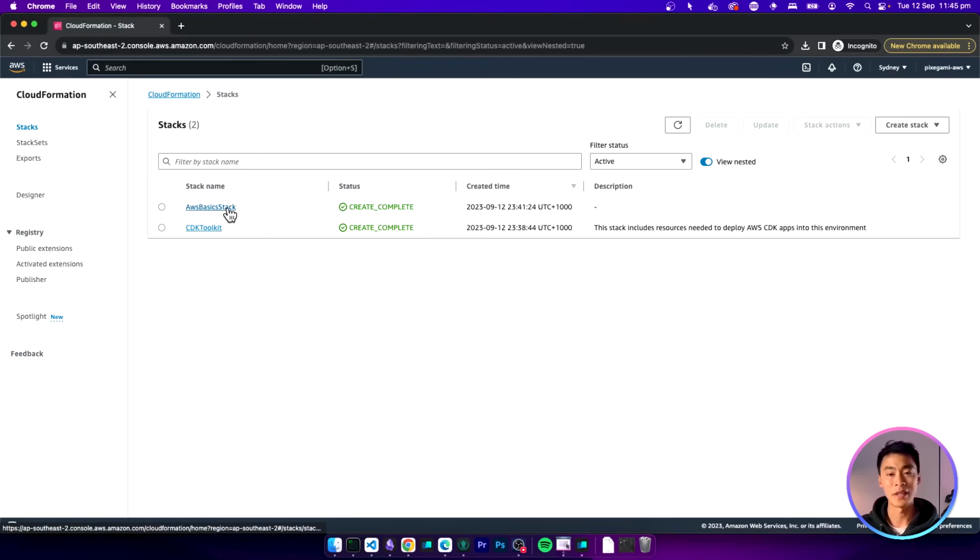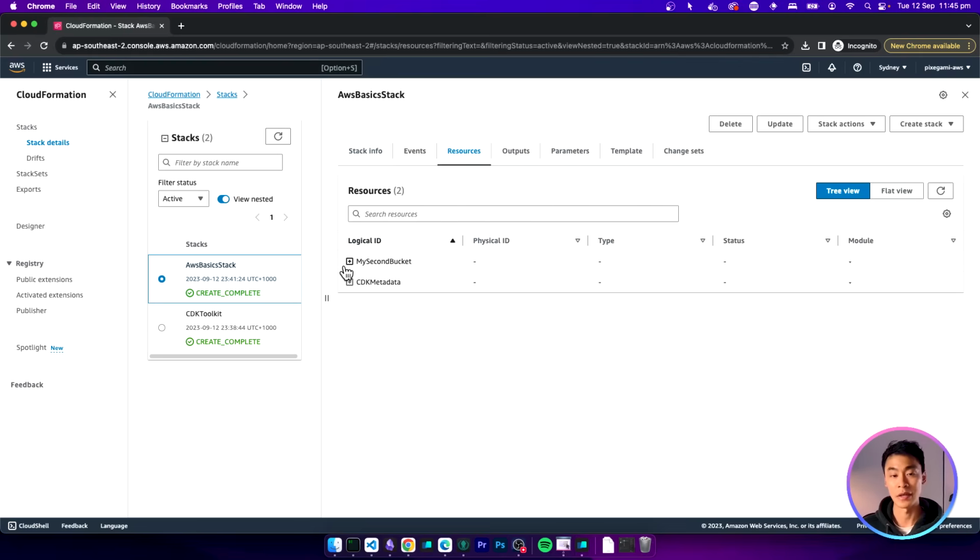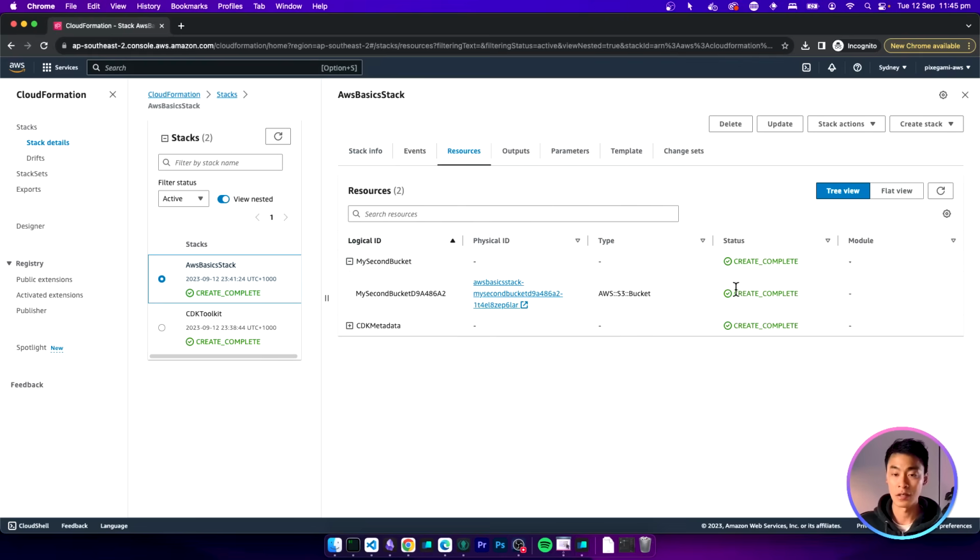So this is actually the app that we deployed just then using the CDK. It bundles it up into something called a CloudFormation stack, which you can think of as a logical grouping of a bunch of AWS resources. And if you click into the stack, you can see a bunch of information like when it was created or updated.